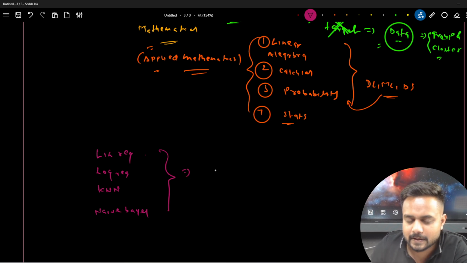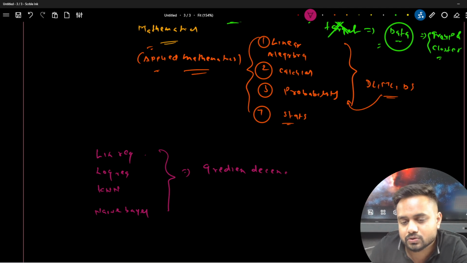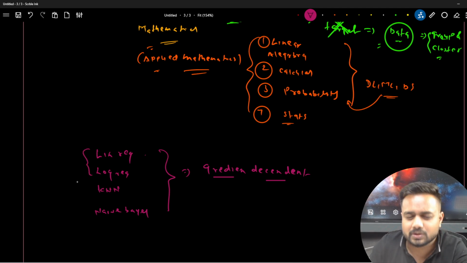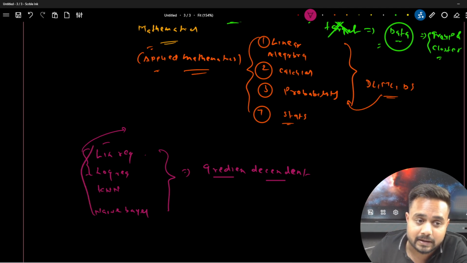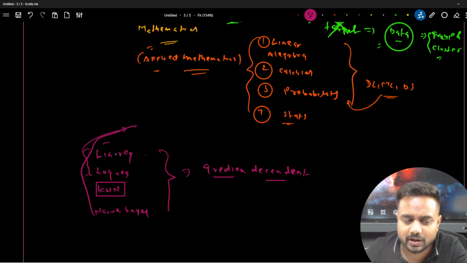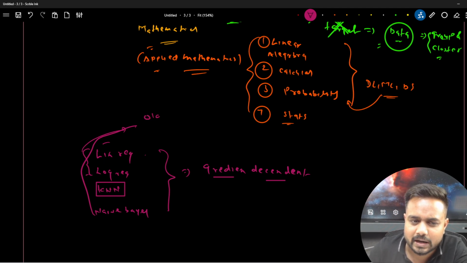And here, guys, see the optimization technique they were using, like gradient descent and all, right? Gradient descent is also a very, very old technique. If you look at linear regression and logistic regression, and even naive Bayes, not KNN, but linear regression, logistic regression, naive Bayes, they are old statistical methods.